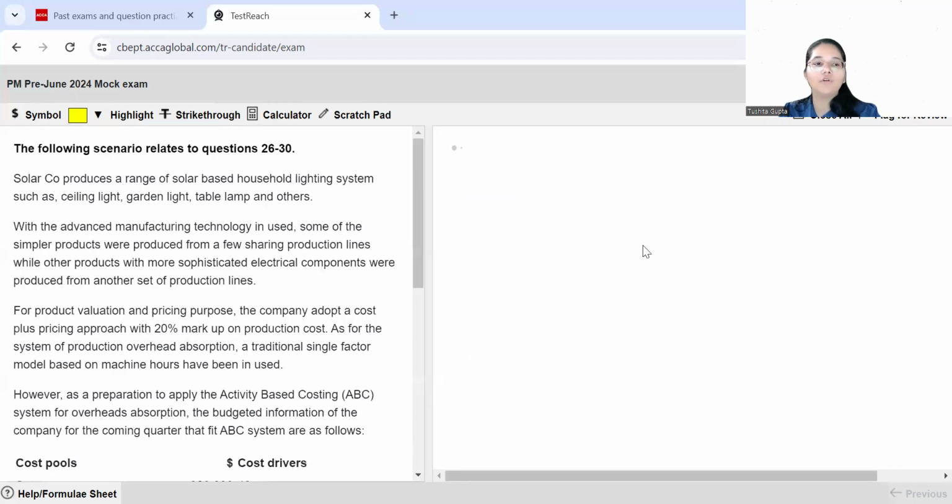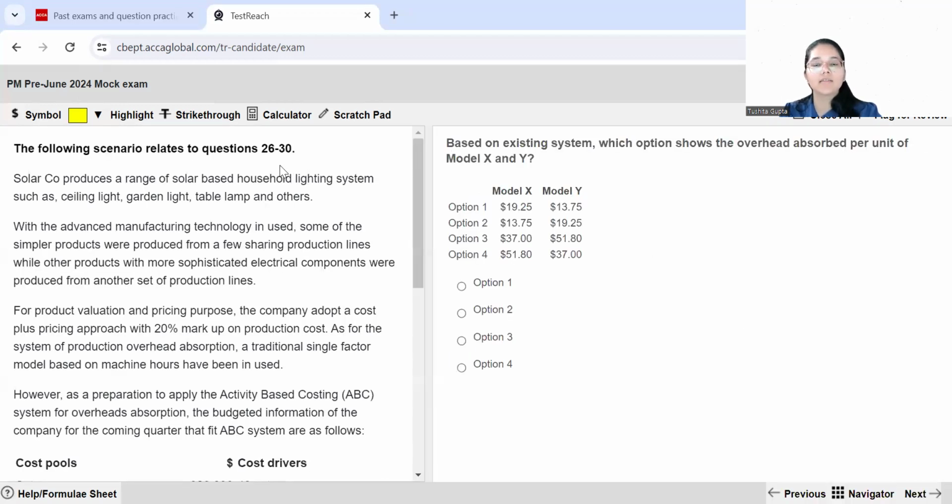In the next video, we are going to solve this case study. This is the third OT case scenario, solar company. We will be doing this in the next video.